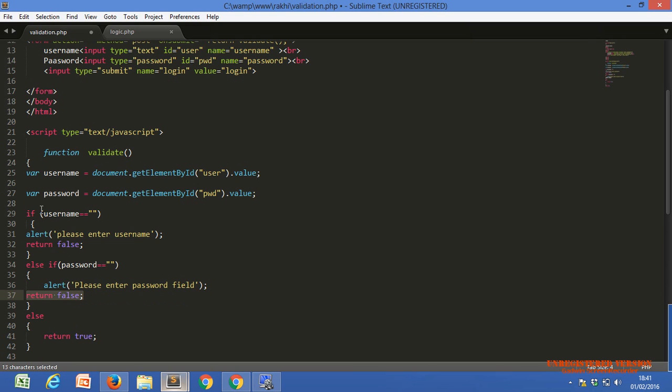If both conditions are not true, meaning we have values in both the username and password fields, it should return true to the onsubmit event of our form. True means it will submit to the server. Simple. So this is the simple JavaScript code.